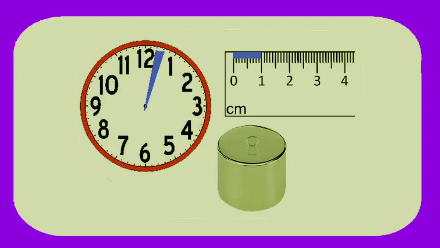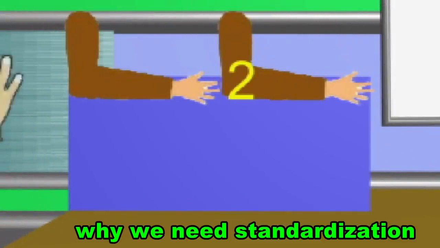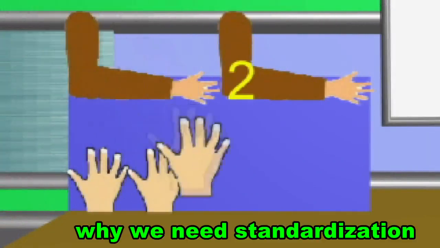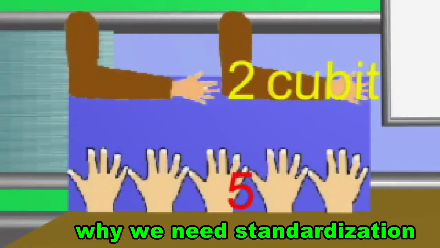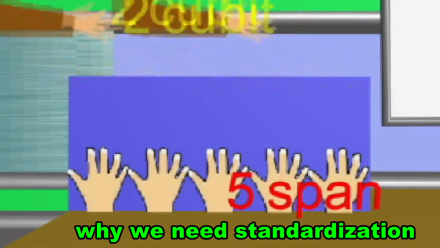For example, consider the quantity of length. We define part of length as a unit and compare length with it. Suppose we measure the length of a box and its value is 2. In this case the length of the box becomes 5. Which one is correct, 2 or 5? The answer is obvious. 2 cubit or 5 span.